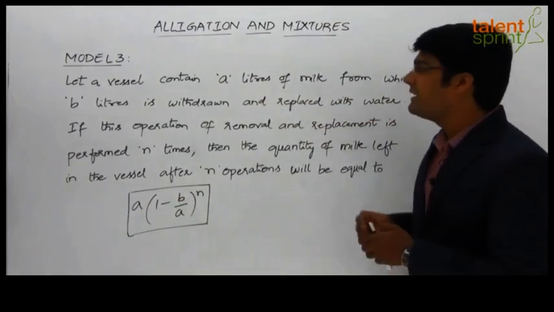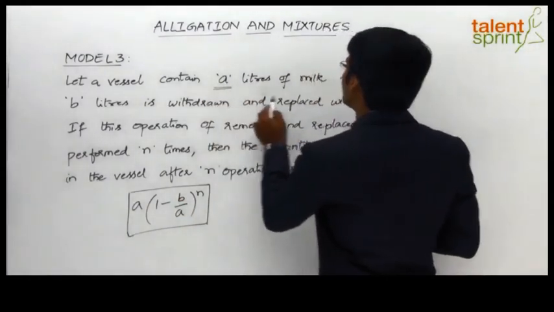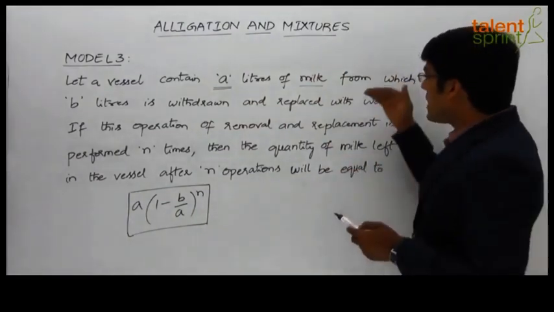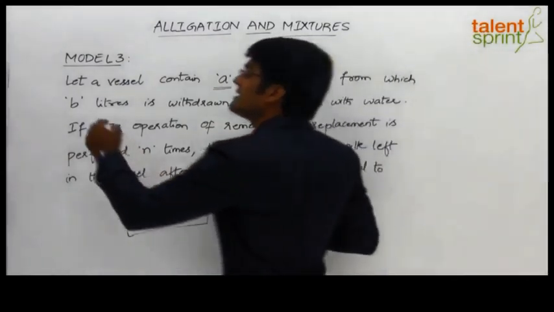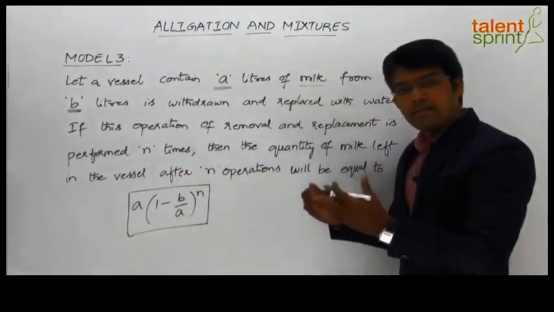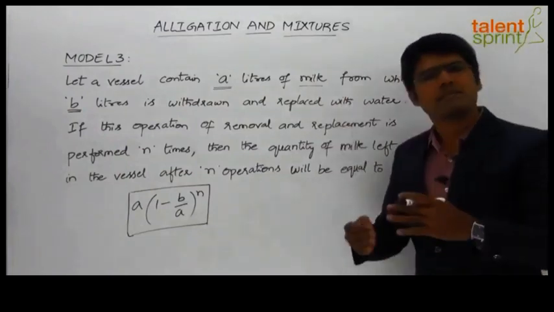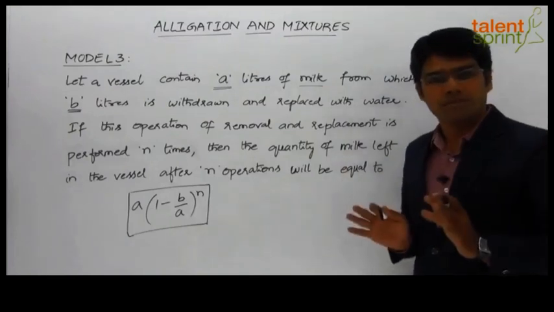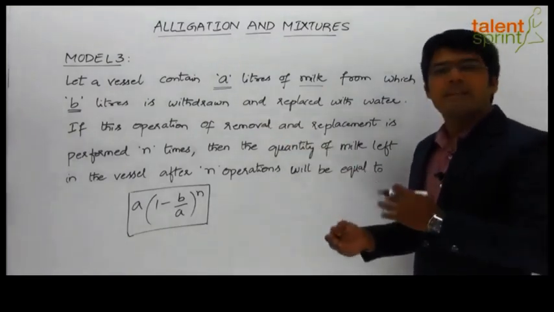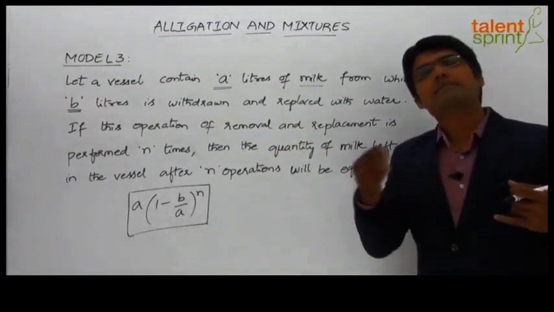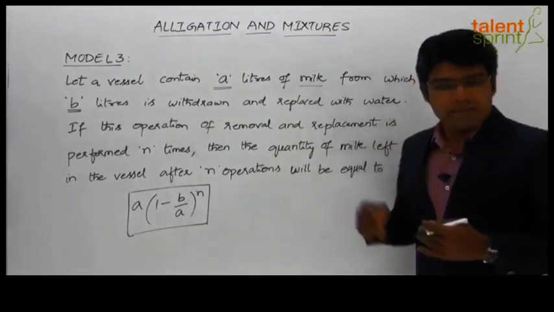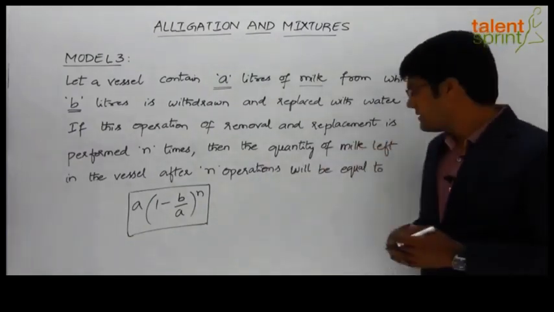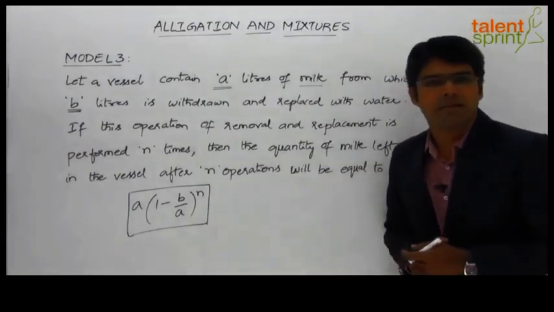As you can see here, we have a vessel which contains A liters of milk. So the liquid that we have here is milk and the quantity is A liters. Now out of this A liters of milk, B liters is withdrawn, removed and replaced with an equal quantity of water. So if you are removing B liters of milk, we put back B liters of water. Now this operation of removal and replacement is performed n times. Then the quantity of milk left in the vessel after n operations will be equal to A into 1 minus B by A whole to the power of n.